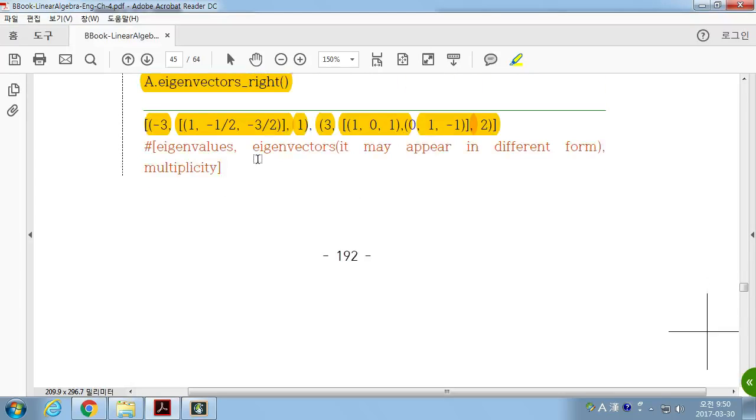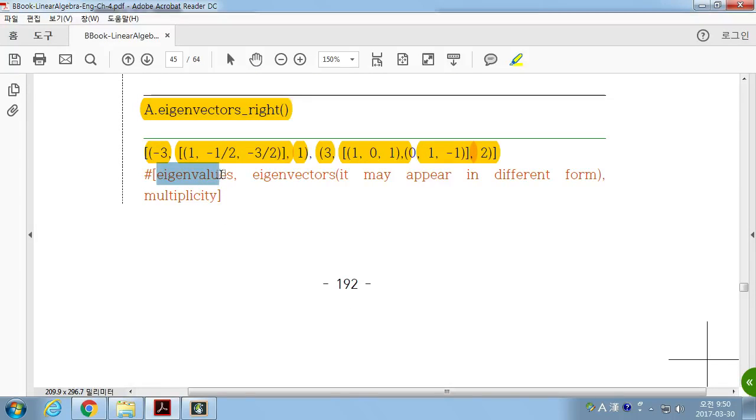오케이. Here the first part shows eigenvalues and the second part shows the eigenvectors. Okay.